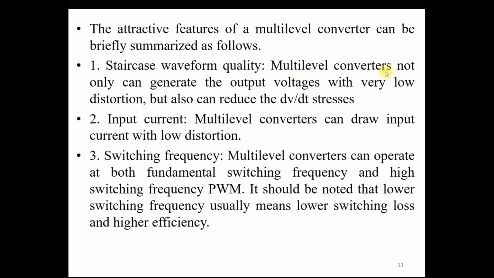A multi-level converter not only generates the output voltage with very low distortion, meaning fewer harmonics, but also can reduce the dV by dt stresses on the semiconductor devices. So you can select a low rated capacity of semiconductor devices in your multi-level inverters. Input current: a multi-level converter can draw input current that also has low distortion, meaning fewer harmonics.